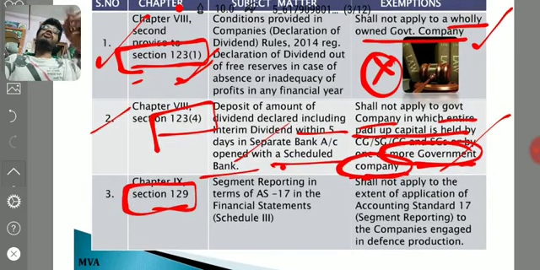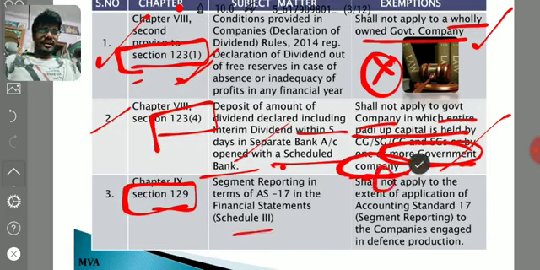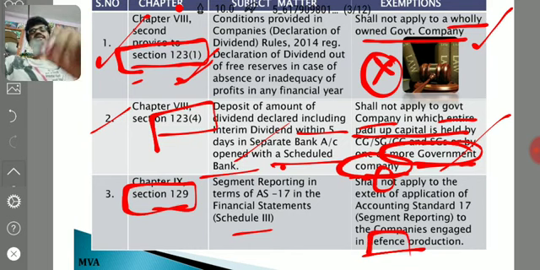129. What is 129? 128 is books of accounts, 129 is financial statements. Financial statements we have to prepare according to Schedule 3, right? In case of a government company, Schedule 3 need not be followed only with respect to a particular segment. For example, if such a government company needs to report segment reporting according to AS 17, then in such case Schedule 3 need not be followed. We will read the section: in terms of AS 17, Schedule 3 shall not apply to the extent of application of Accounting Standard 17, segment reporting, to companies engaged in defense production. Means such government companies must be engaged in defense production, then only this exemption is available.